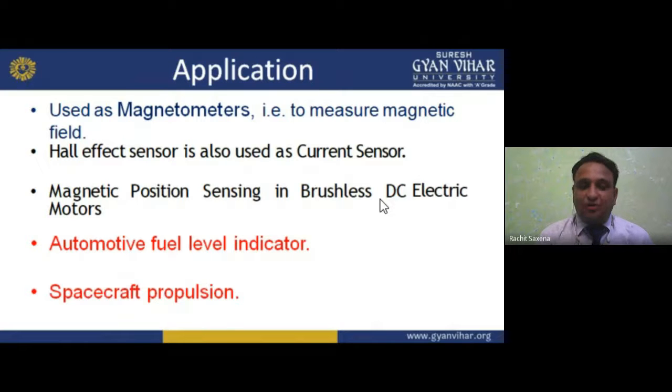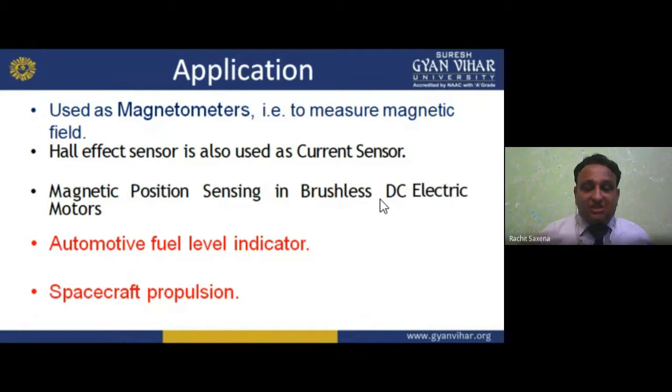So the Hall effect you all know. Hall effect is basically a voltage difference. And why does the voltage difference take place? I'll summarize this in a very simple manner. We have a current carrying conductor placed in a magnetic field. Current is flowing, magnetic field is there, so due to this the Lorentz force takes place. The Lorentz force is perpendicular to B and I, and it applies force on the electrons to move from one position to another. So basically charges are moving.